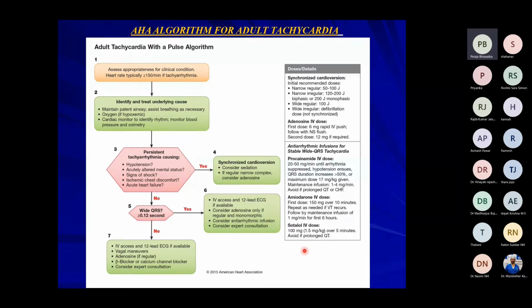If the QRS complex is narrow, that is less than 0.12 seconds, then we will give vagal maneuver, adenosine, beta blocker or calcium channel blocker. Don't say atropine, the patient is having tachycardia. If the QRS is wide, then we'll give amiodarone to the patient. Yes, 150 mg bolus in 10 minutes, followed by maintenance of 1 mg per minute.